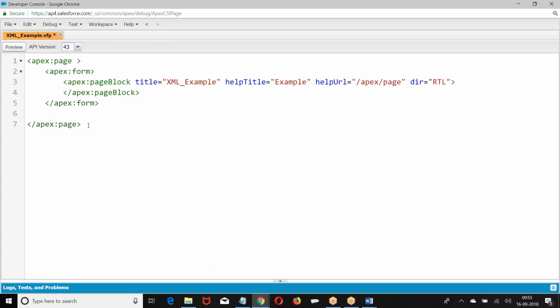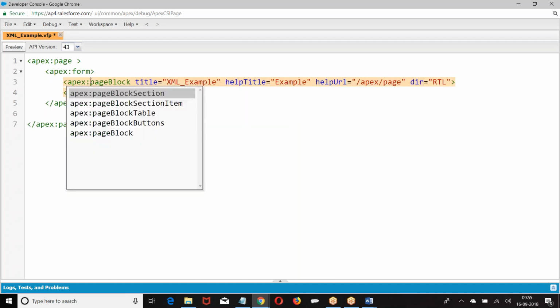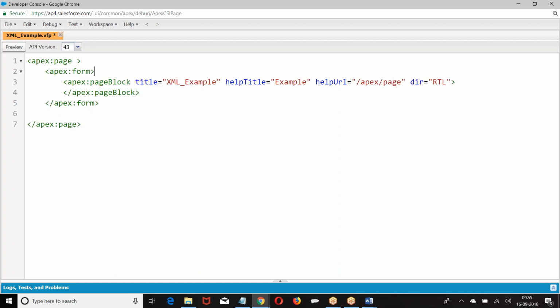Now, what is the element we had? Page block is the element. And all these are what? Attributes. Element, attributes. Element page, element form, element page block, attributes: XML, help title, help URL. These are called attributes. And this example is a text node.